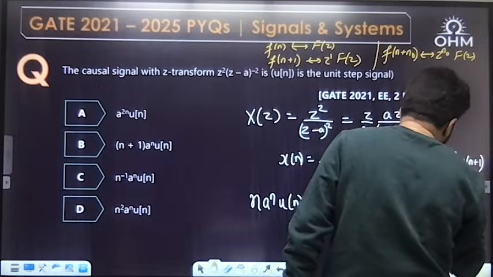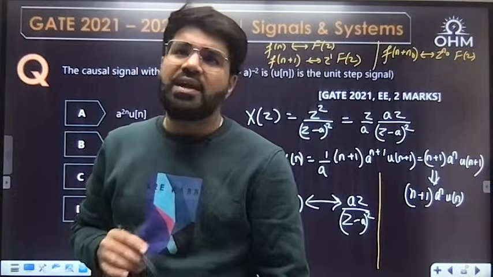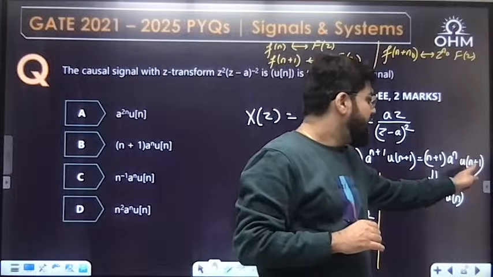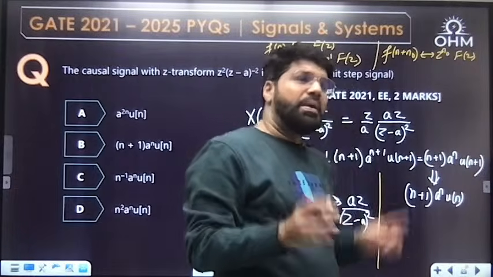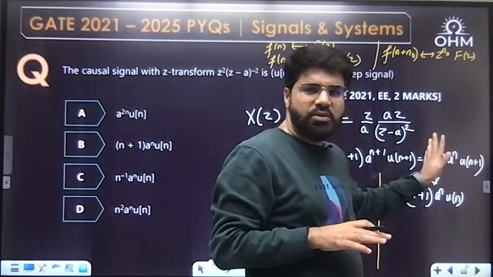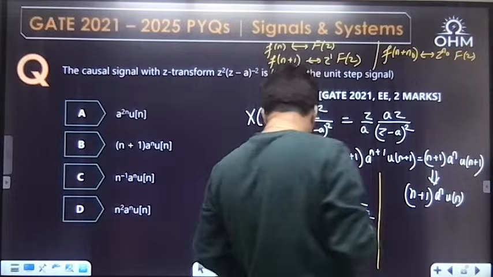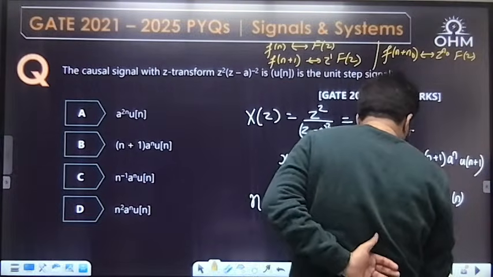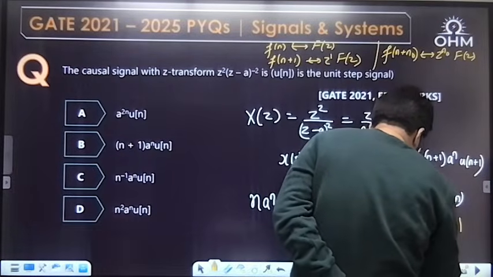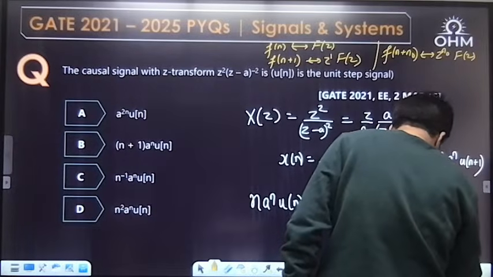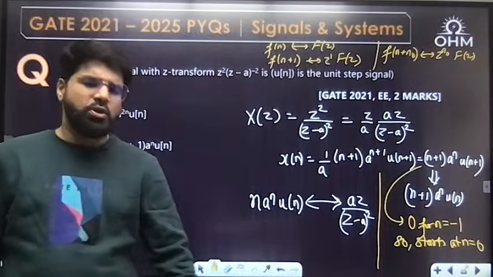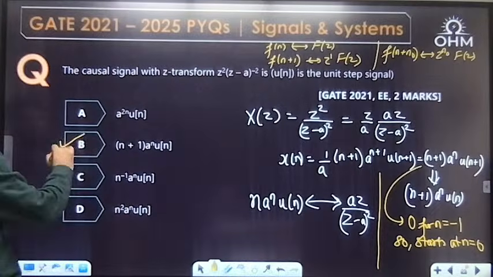Why? Because you think this way. u of n plus 1 starts from minus 1. I'll explain this orally only, just listen carefully. n plus 1 starts from minus 1. But at n equal to minus 1, the signal eventually will become 0. Minus 1 plus 1, 0. So the signal actually starts from origin only. So the value of the signal is 0 for n equal to minus 1, so the signal actually starts at n equal to 0. So that is why u of n can be used. That's equivalent only. n plus 1 a power n u of n, option number B.